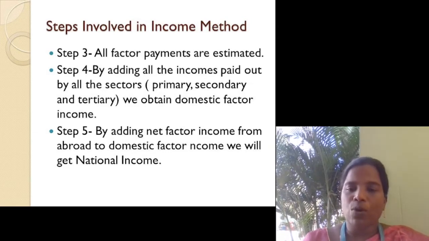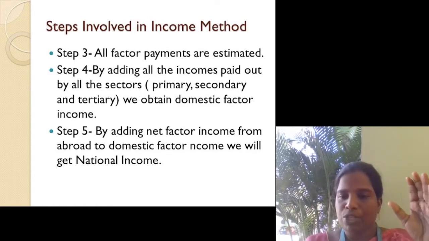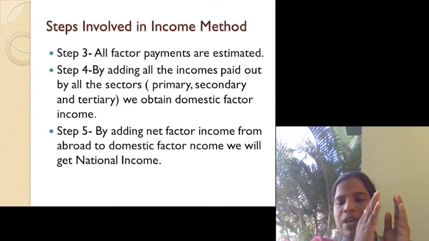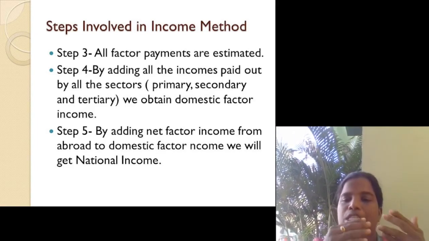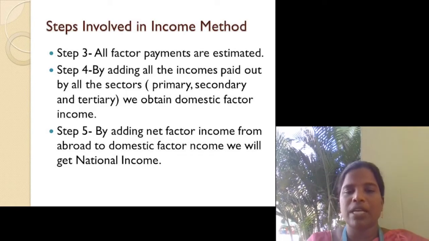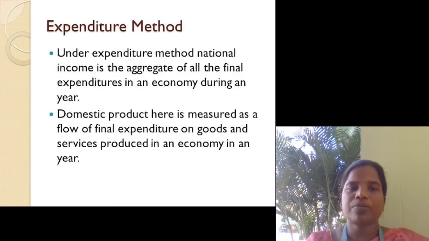By adding all these 3 sectors, we will get domestic factor income. In step 5, by adding the net factor income from abroad, that is export minus import, to domestic factor income, we will get national income.